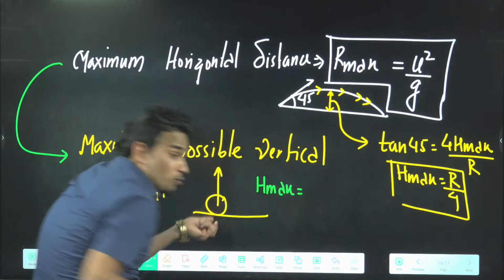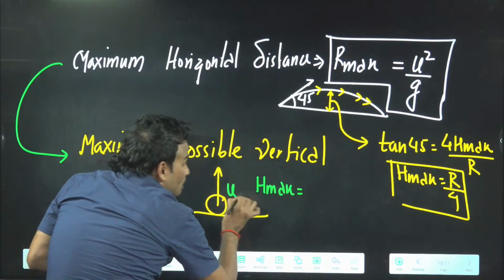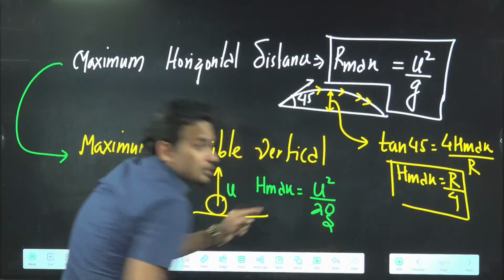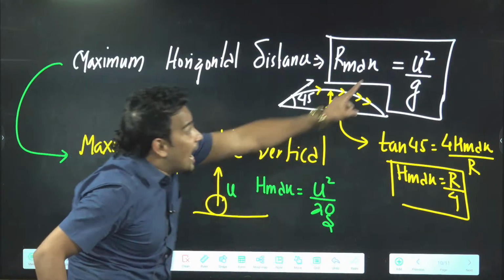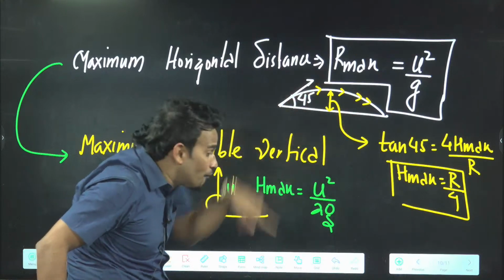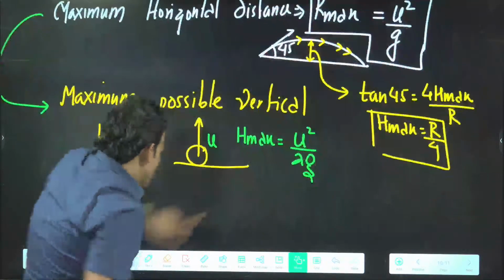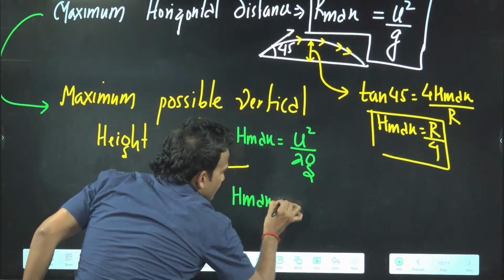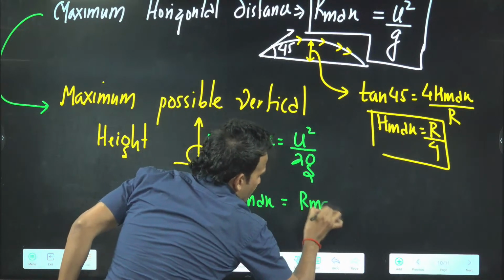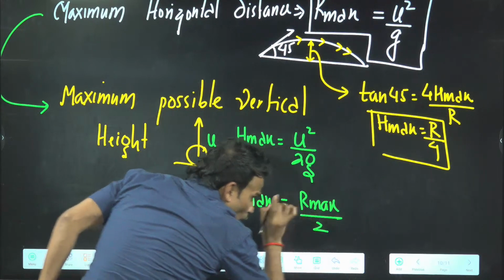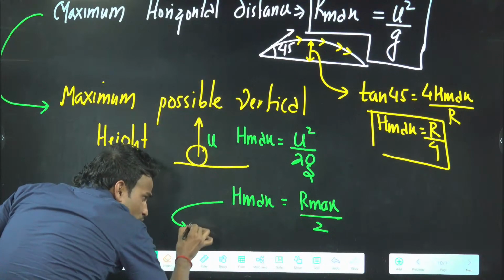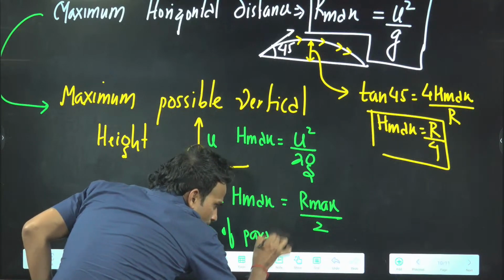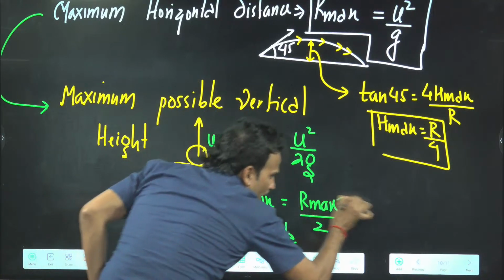What is this H max? You know, if you throw vertically upward, how much will it come? U square by 2g, which is half of this. If you put here, you will get H max as R max by 2. R max, but always remember this is not of parabola, and this is of parabola.